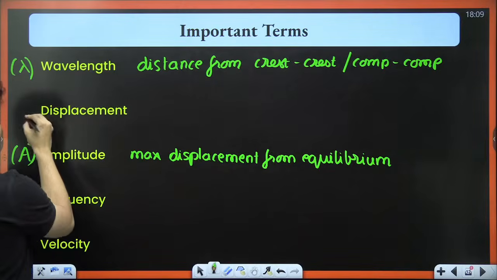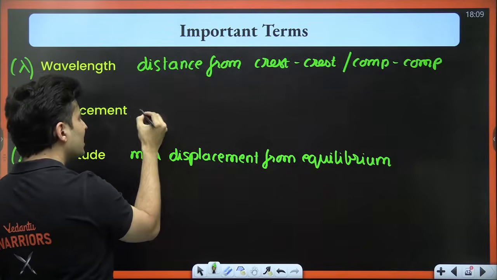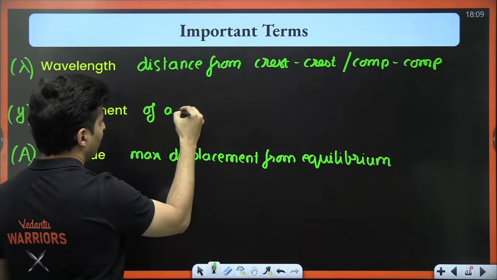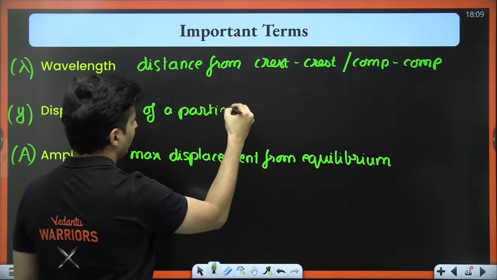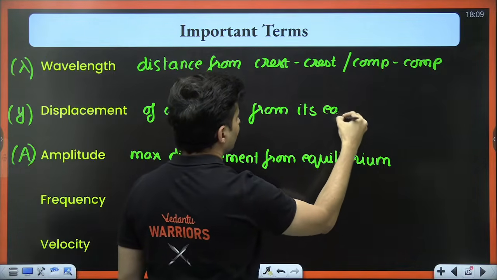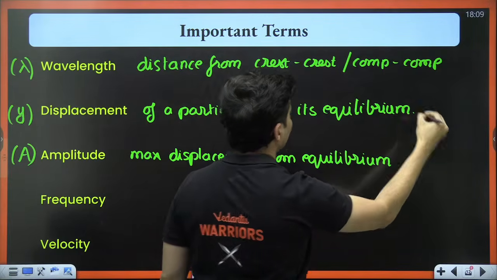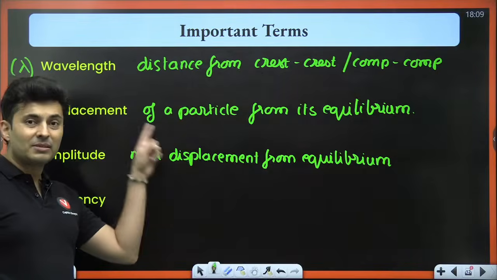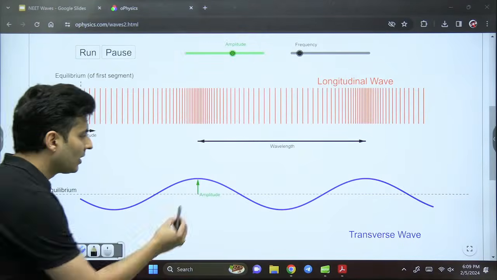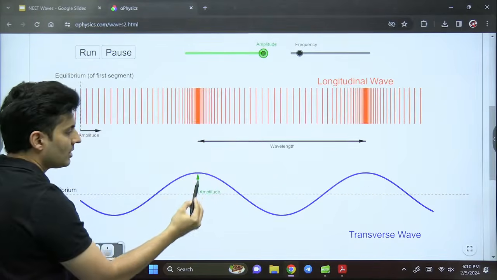Now what is this displacement? This could be represented by a symbol Y. It's the displacement of a particle from its equilibrium. This is maximum displacement. This is just the displacement. Understand the difference. So this is amplitude. This whole thing, observe, this whole thing is amplitude.